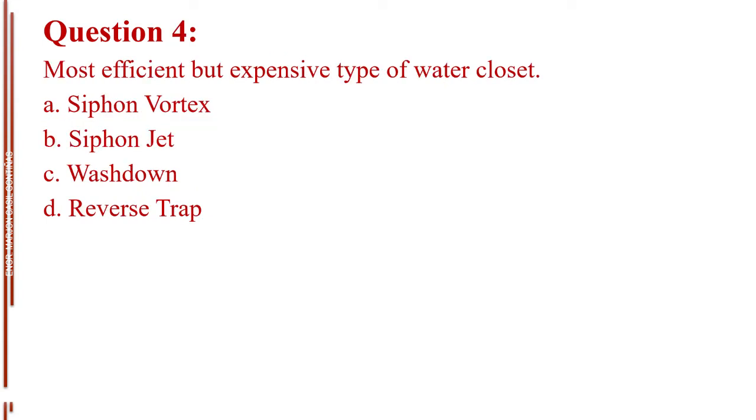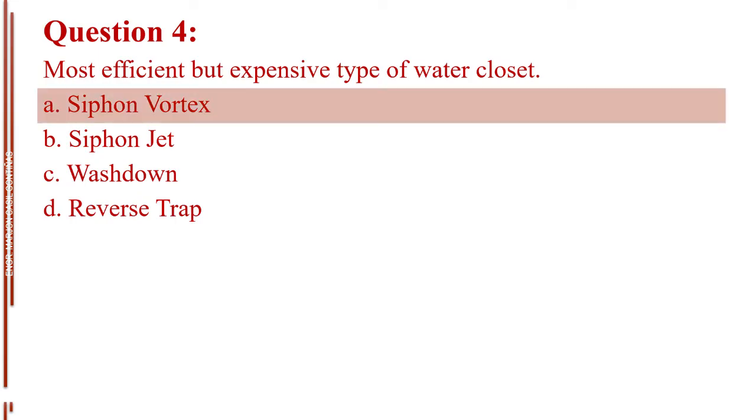Question number 4. Most efficient but expensive type of water closet. Letter A, siphon vortex. Letter B, siphon jet. Letter C, washdown. Letter D, reverse trap. The answer is letter A, siphon vortex.